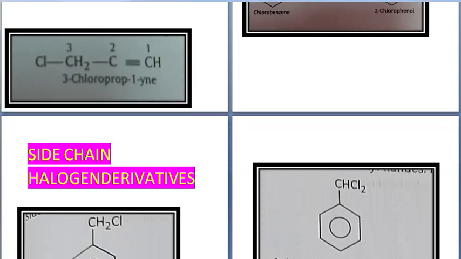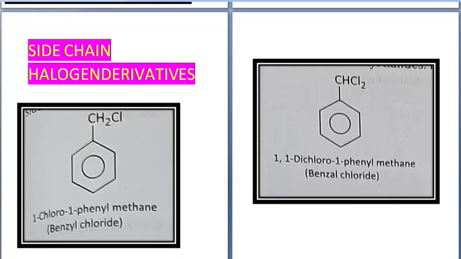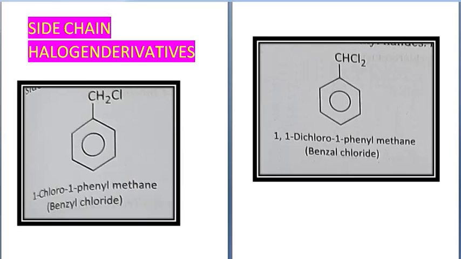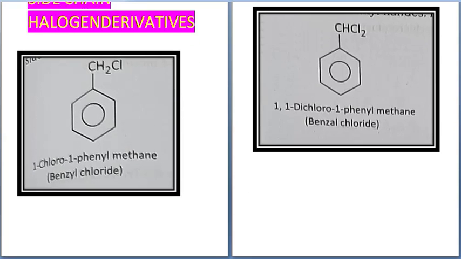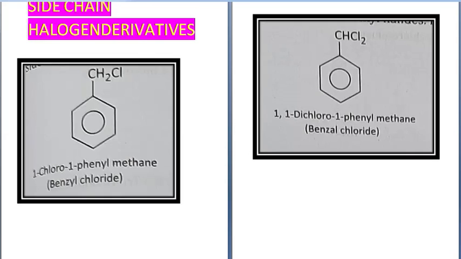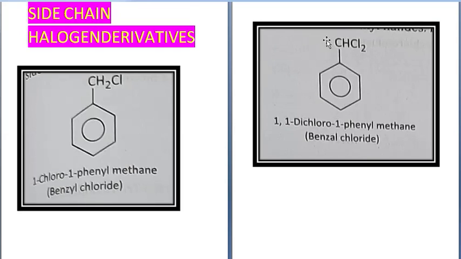Second category is side chain halogen derivatives. In side chain halogen derivatives, the halogen is not attached to the benzene ring directly. Instead, to the benzene ring a carbon atom is attached, and to that carbon atom the halogen is attached.